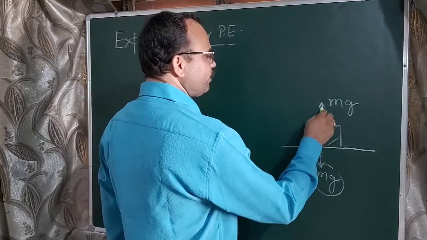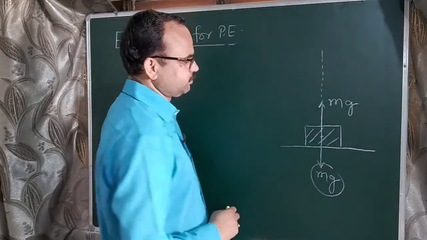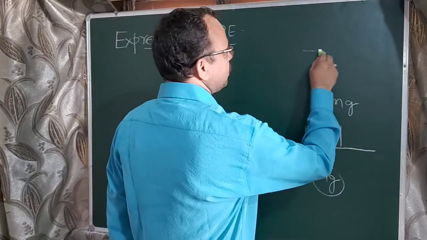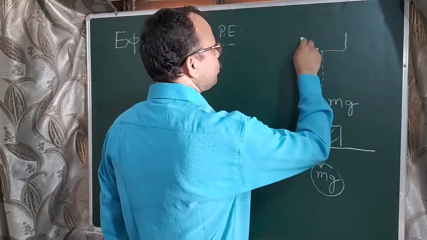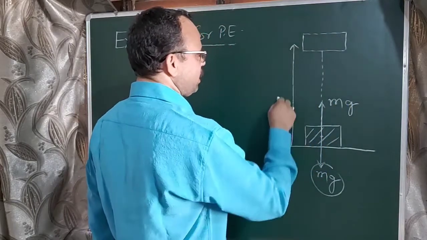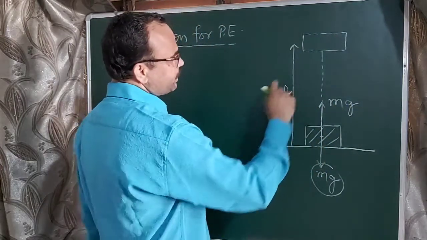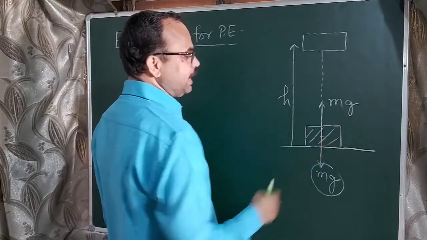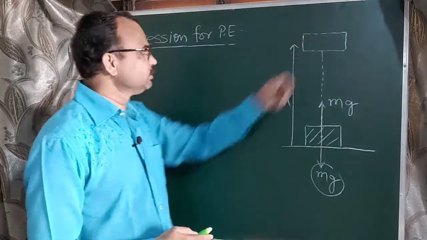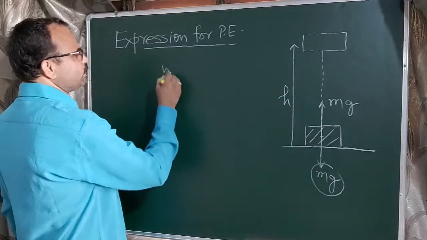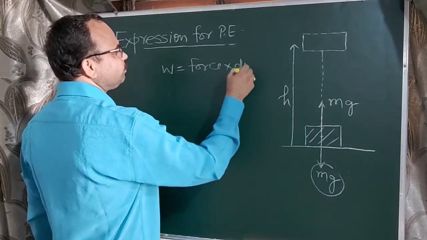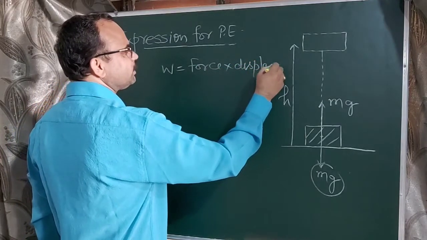Then the body starts moving with constant velocity up to height h. So displacement is h and applied force is mg. In doing so, some work has to be done. That amount of work done is given by W equal to force into displacement.